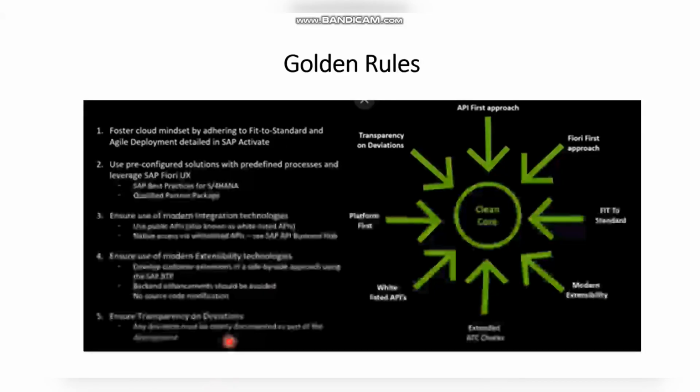And the last one is to ensure transparency on deviation. So if we are deviating from the clean core approach, we should clearly document that as part of our development, while doing the development itself, why we are going away from the clean core approach. So these are the golden rules for the clean core approach,